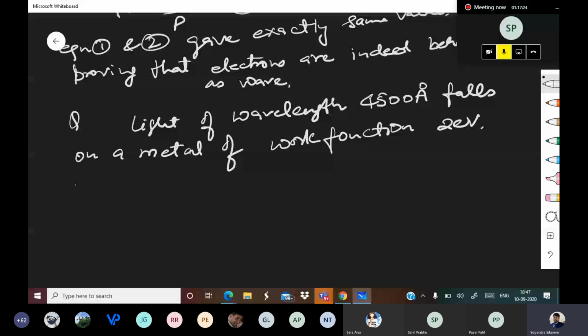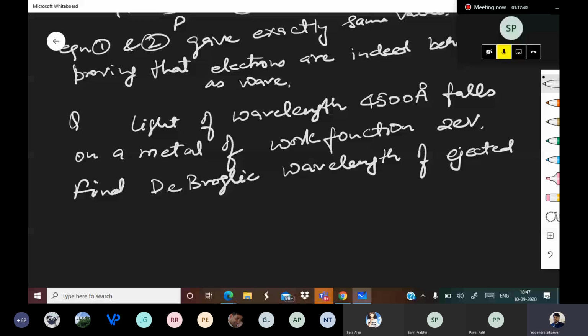Find the de Broglie wavelength of the ejected photoelectron. Please find out.